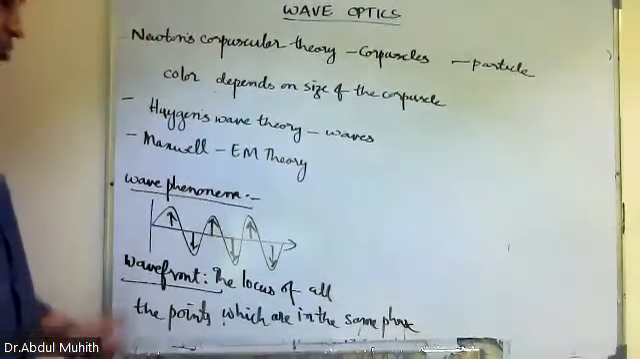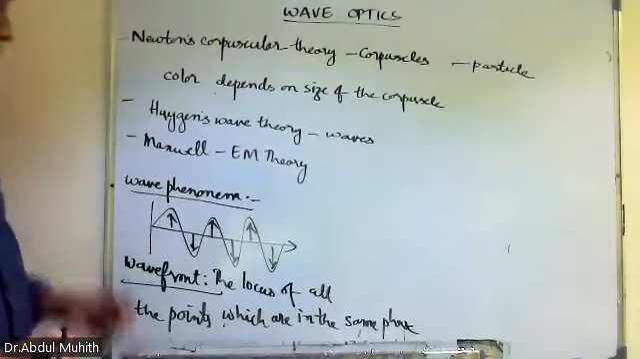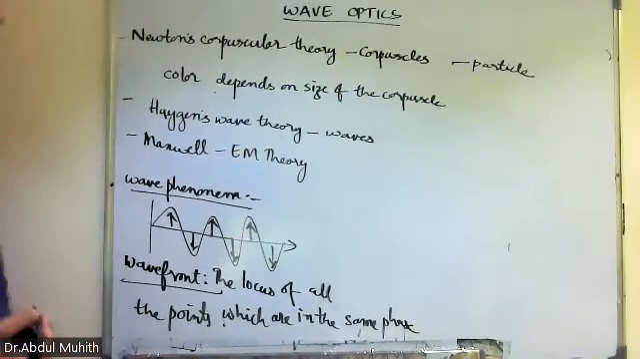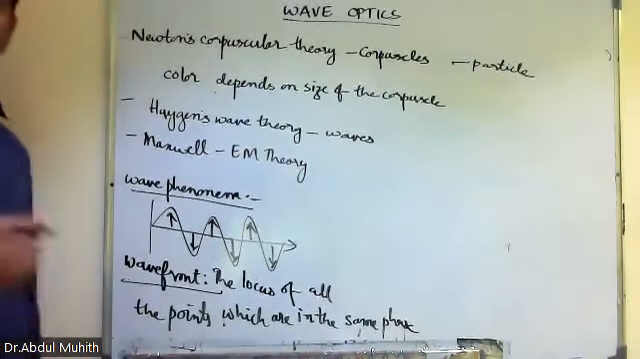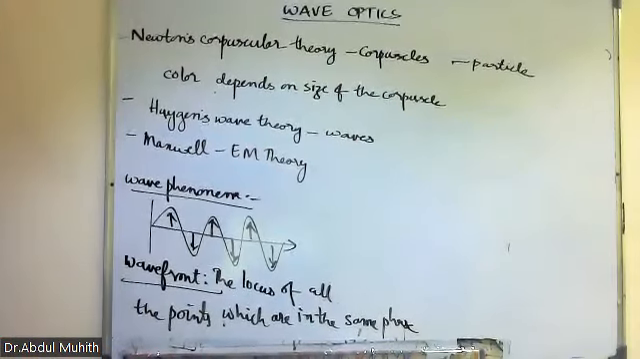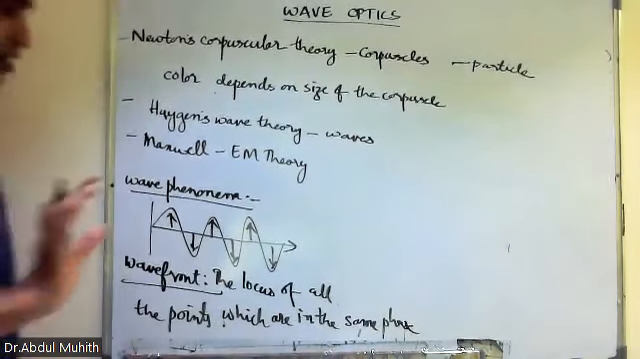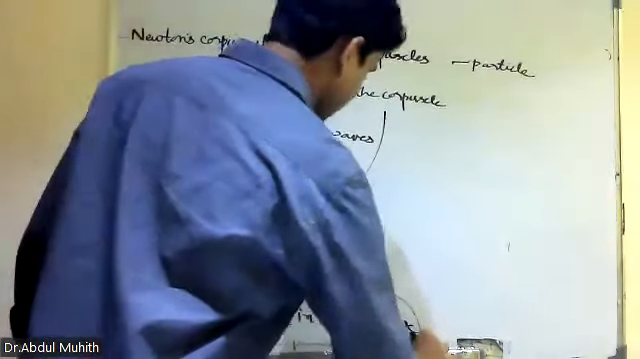Christian Huygens gave the concept of wavefront: the locus of all the points which are in the same phase. So you know about in phase, out of phase, and constant phase difference, right? You know the difference between in phase, out of phase, and constant phase difference.